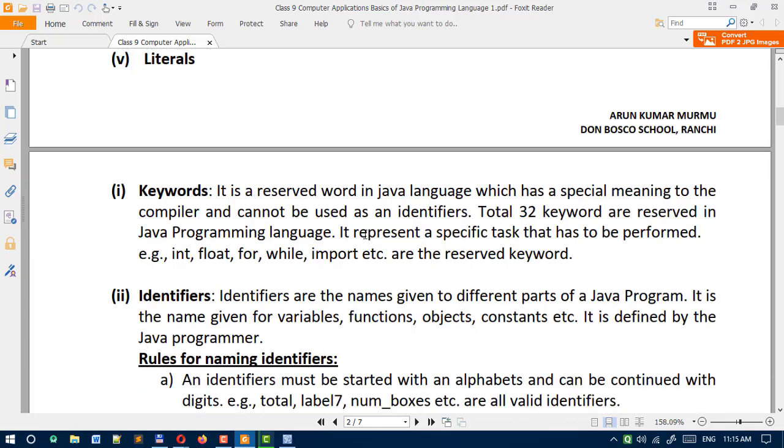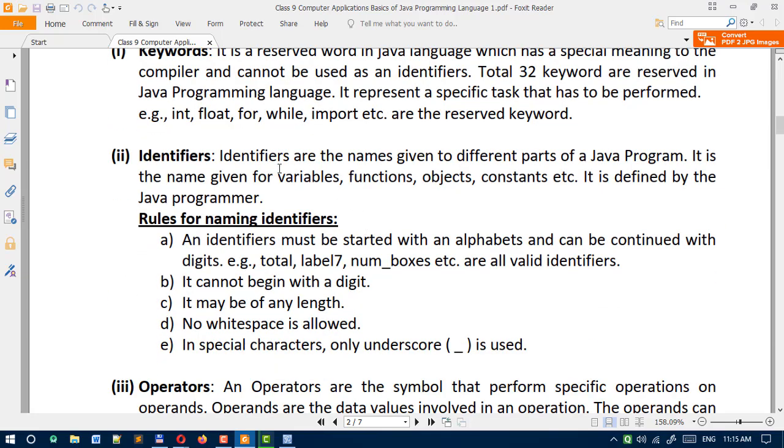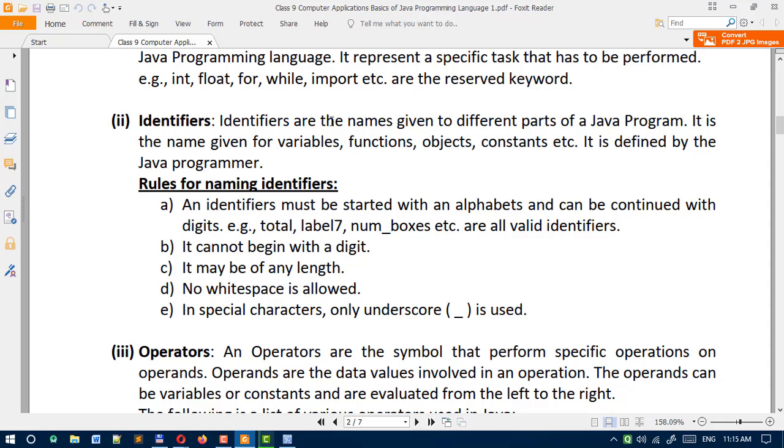Okay, next thing here you can see identifiers. Identifiers are the names given to different parts of Java programs. So you can see in Java programs we are using different things, for example variable, function, objects, constants. All of them we are giving certain names. All these names are known as identifiers.